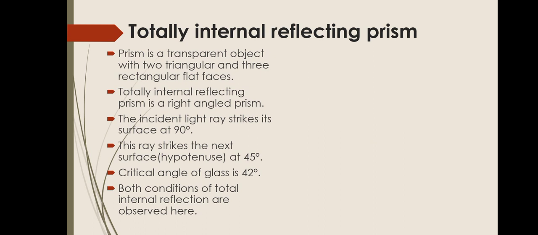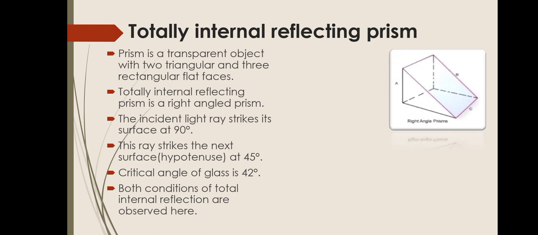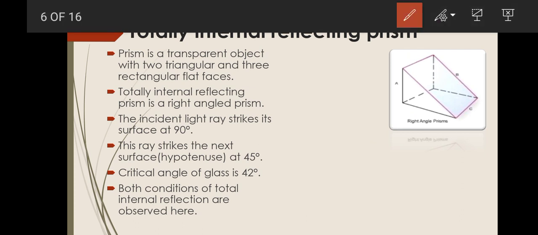It means one of the angle between its two reflecting surfaces is 90 degrees, like this. You can see that here is a right angle. That is why it is called a right angled prism.